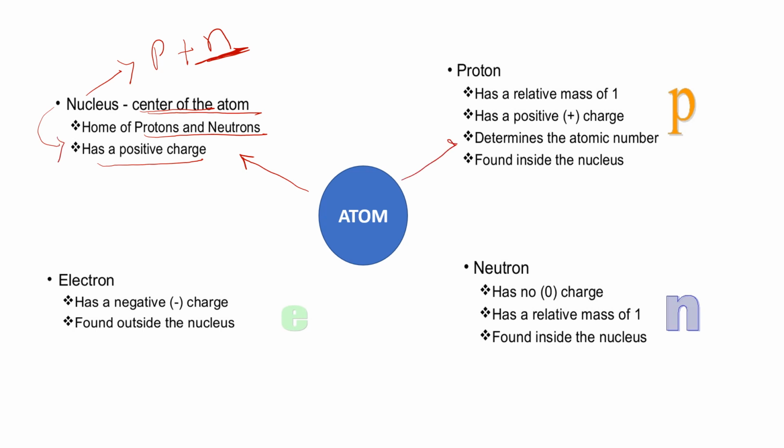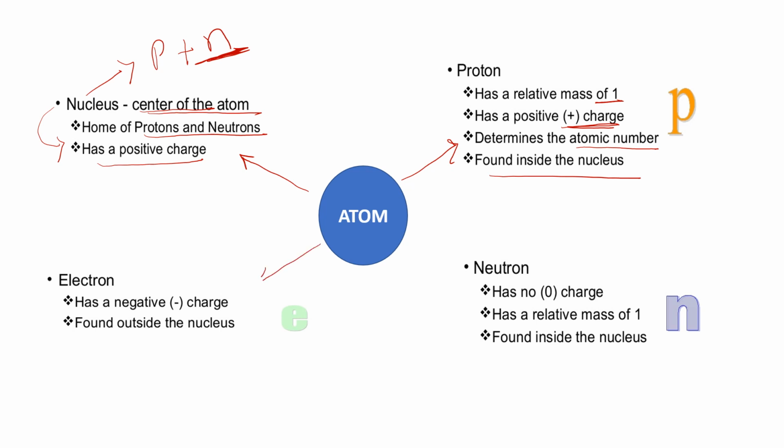Now what is proton? It is denoted by P. Now it has a mass of 1. The proton has positive charge. Proton determines the atomic number. How many number of protons are there? That is known as the atomic number of an atom. Proton is found inside the nucleus.